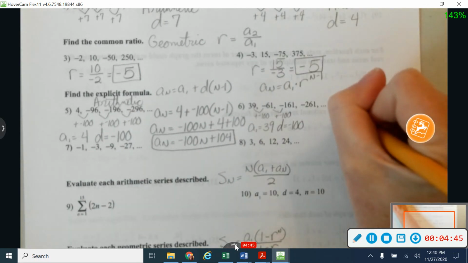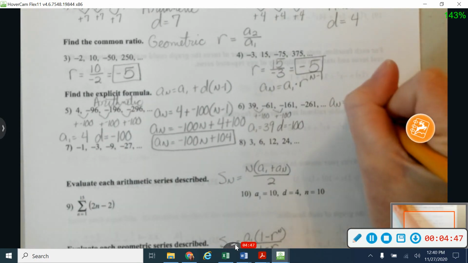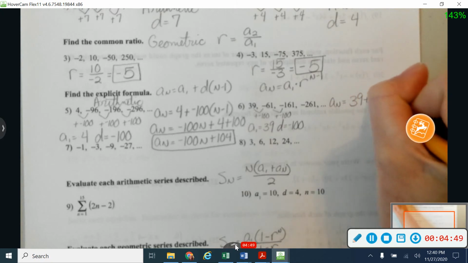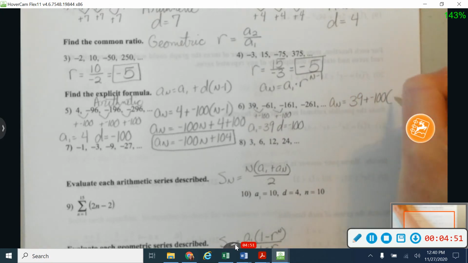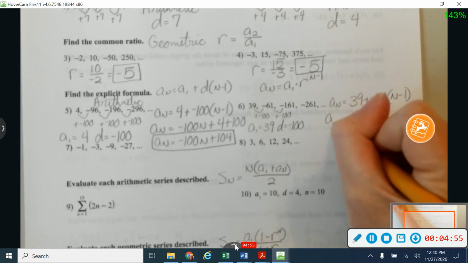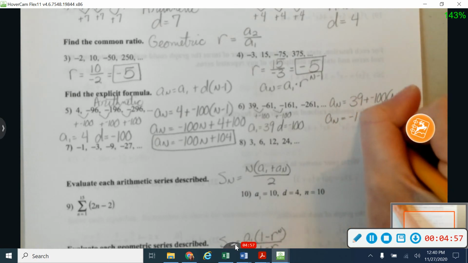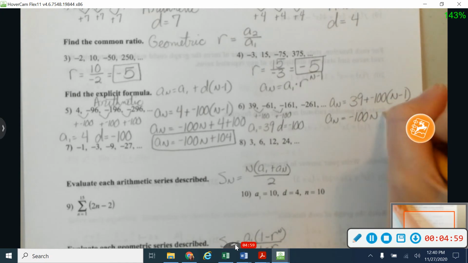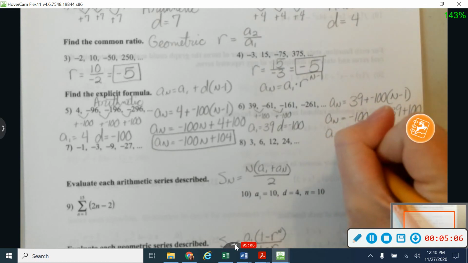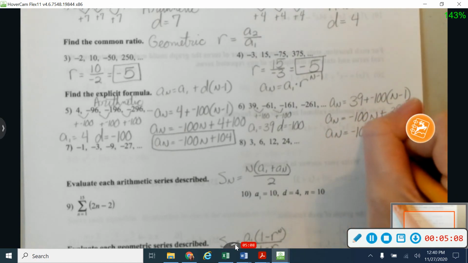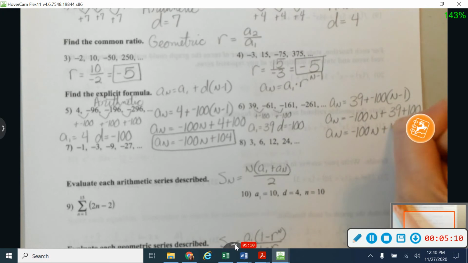All right, so plugging in, a sub n is equal to a sub 1, 39, plus negative 100 times n minus 1. And I'm going to distribute that negative 100 in. That gives me negative 100n plus my 39 plus 100. And that gives me that a sub n is equal to negative 100n plus 139.